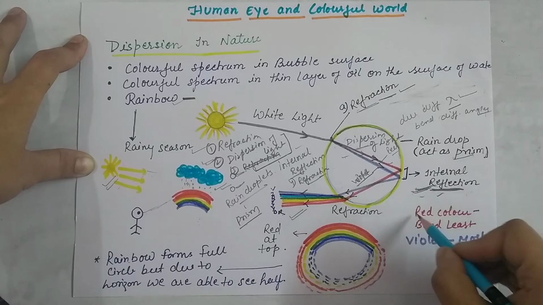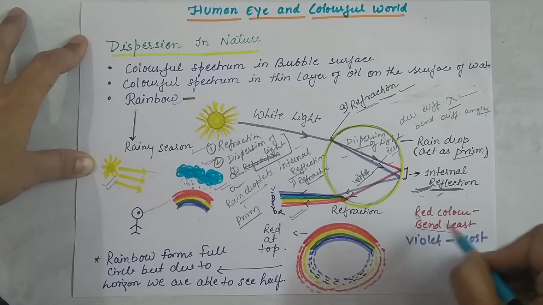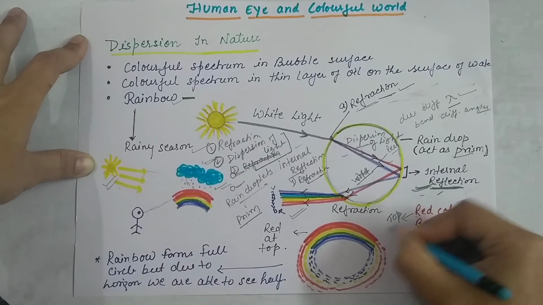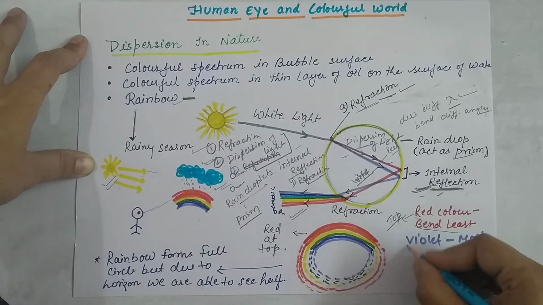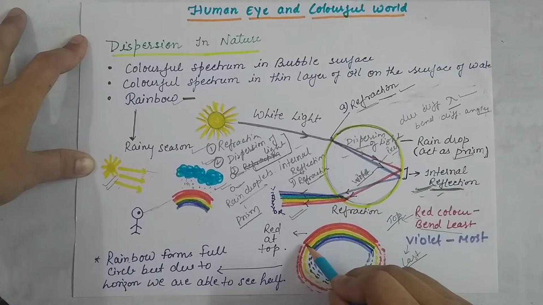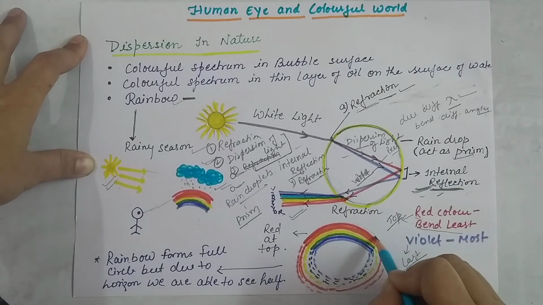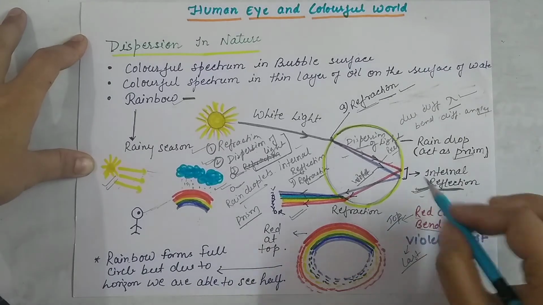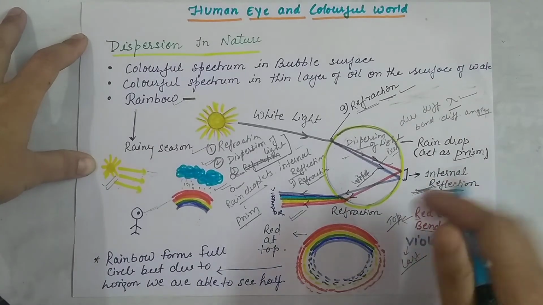And when you see the rainbow, you will find the red color at the top of the rainbow, and violet as the last color that you will be able to see. So whatever you see, at the top you will find the red color, and at the bottom you will find the violet color. So this is the way by which the rainbow forms.